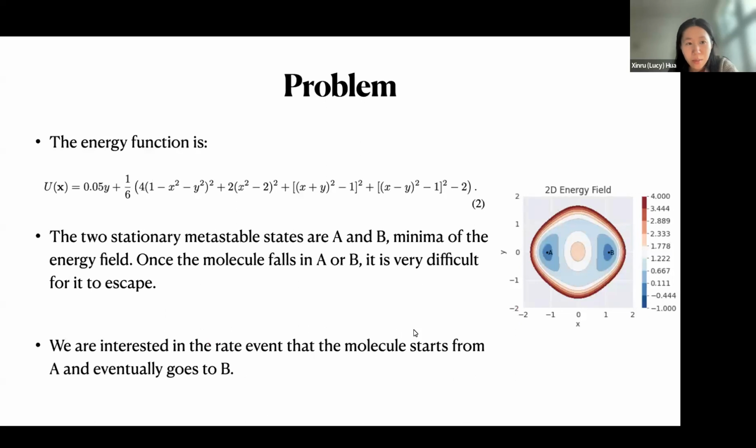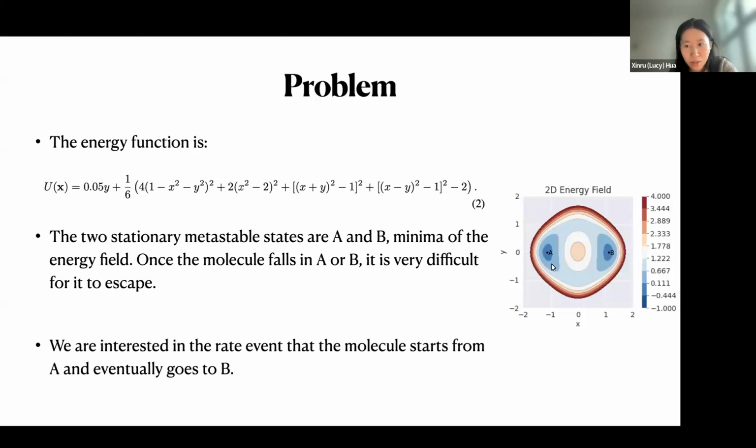And the specific problem of our work is described as follows: the energy function is this function, and the plot is shown at the right-hand side. One important thing is there are two local minima, A and B. And A and B are also the two stationary metastable states. Once the molecule falls in A or B, it will be very challenging for it to escape.